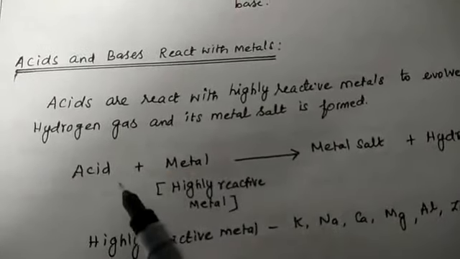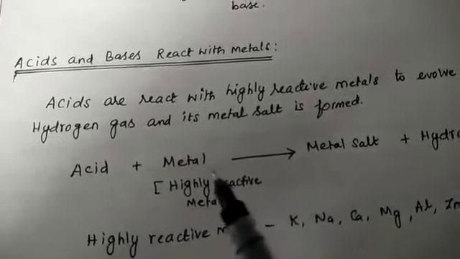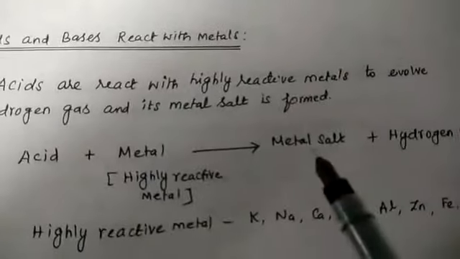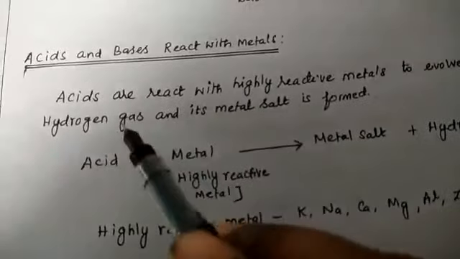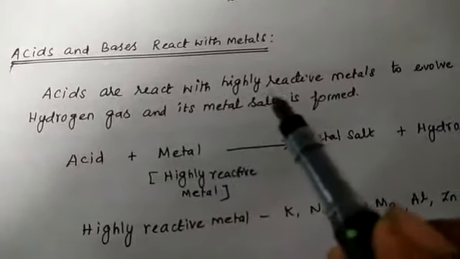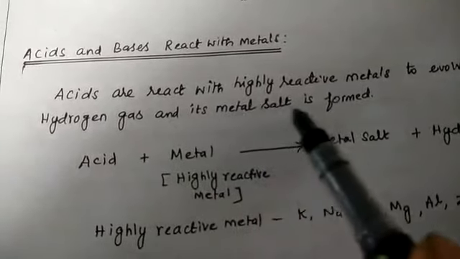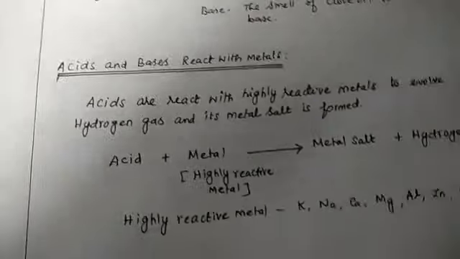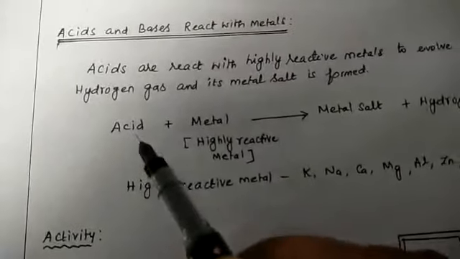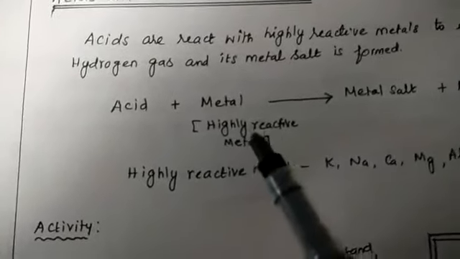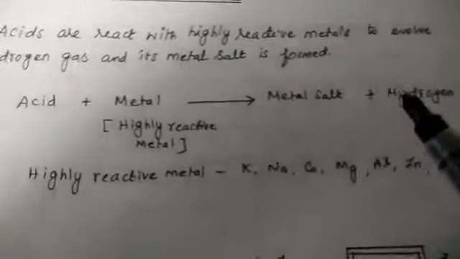Highly reactive metals react with acids to produce the metal salt and hydrogen. That is, acids react with highly reactive metals, not low reactive metals, to form metal salt plus hydrogen gas.